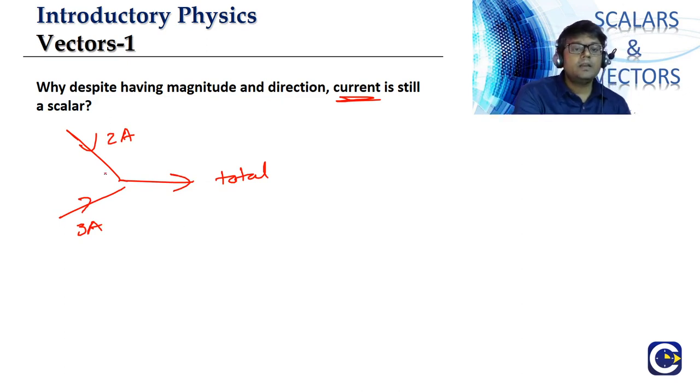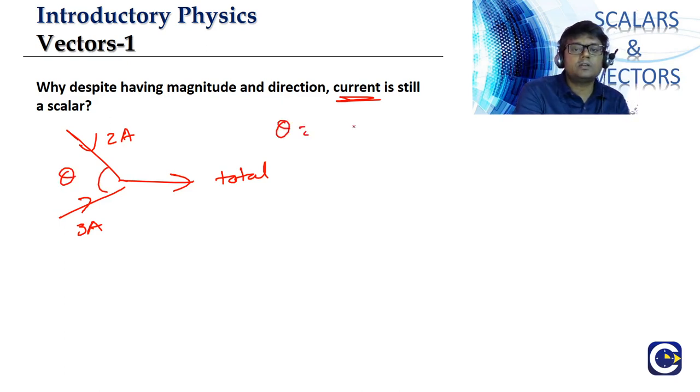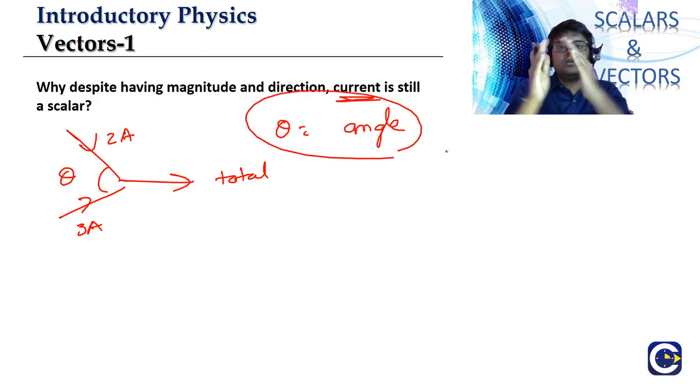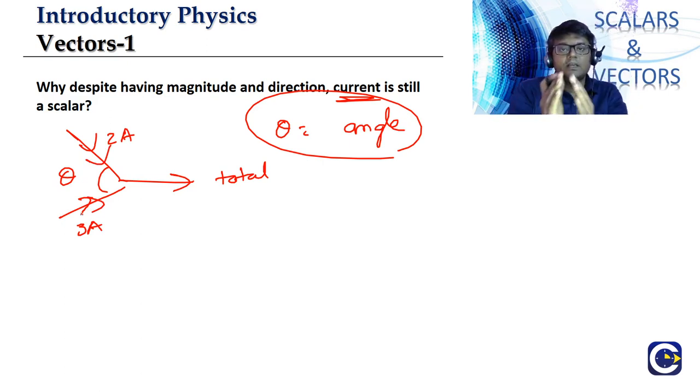Here we can see the angle theta, which represents the orientation between the two current directions. Theta can be changed. If you bring the wires closer, theta will decrease. If you take the wires away, theta will increase. Correct?